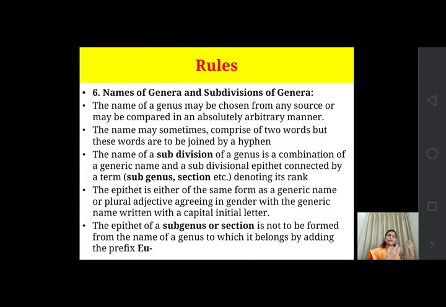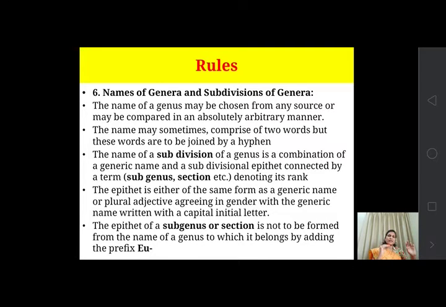It may be a habitat, a locality, or a region. These things have different sources, or it would be arbitrary. Whatever the author decides, he can give the name to a particular genus and subgenus.